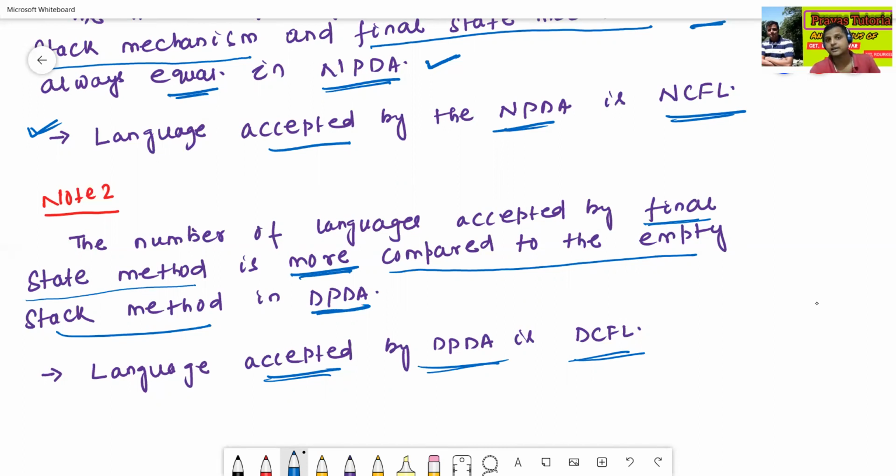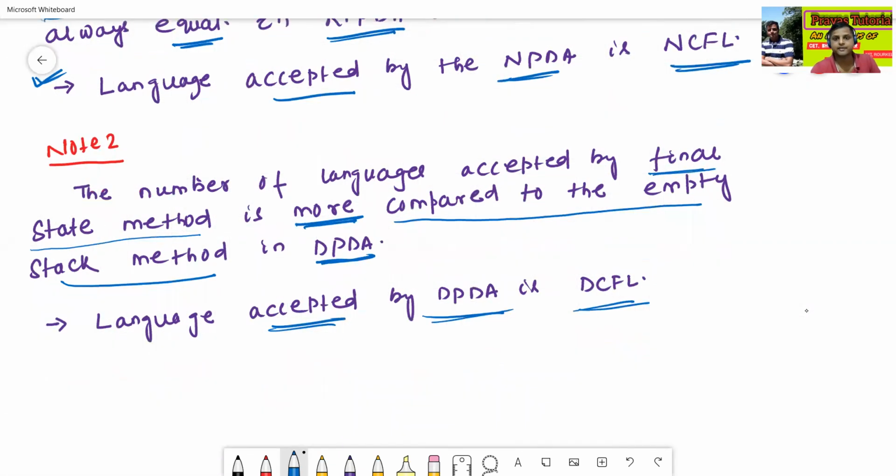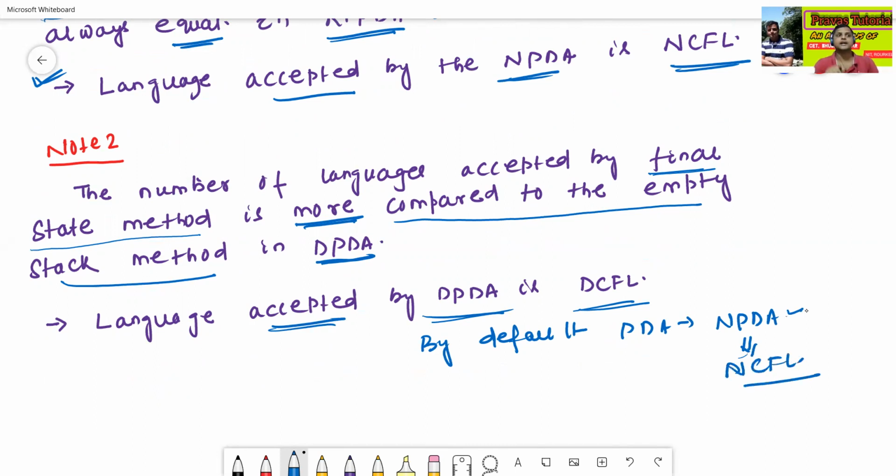But by default, what does push down automata mean? By default, push down automata means NPDA. So the language associated with the NPDA is called NCFL, and by default, context free language also means NCFL.